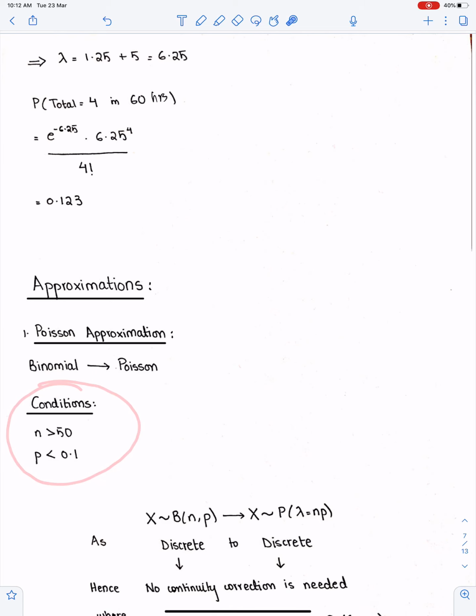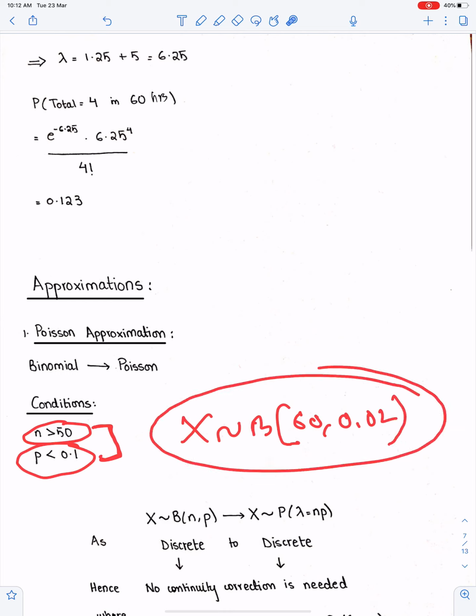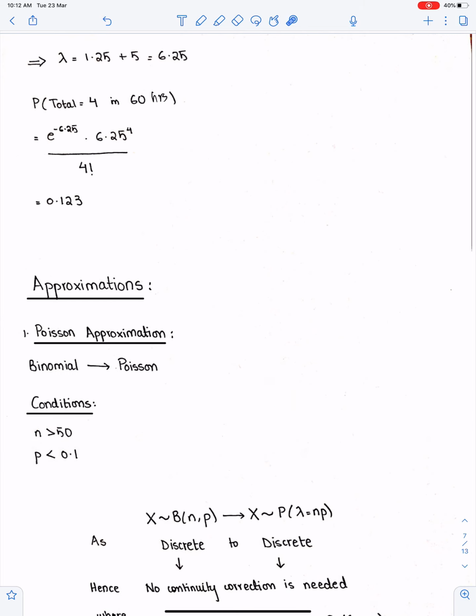Conditions. There are 2 conditions for Poisson approximation to the binomial distribution. Number 1, n greater than 50, and number 2, p less than 0.1. If we have these 2 conditions in a binomial distribution question, let's suppose we have this binomial, n is 60 and p is 0.02, then we can solve this question through Poisson approximation.